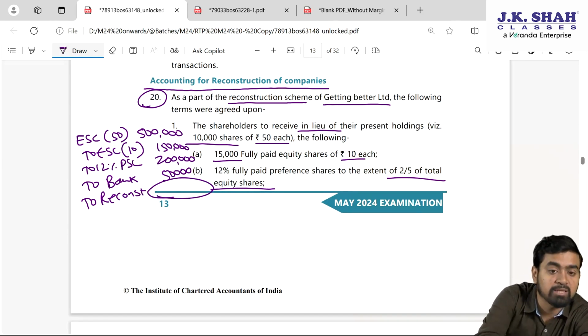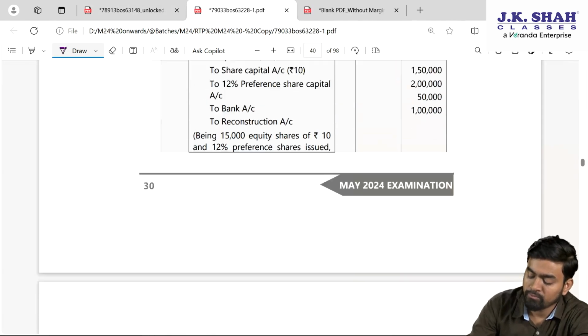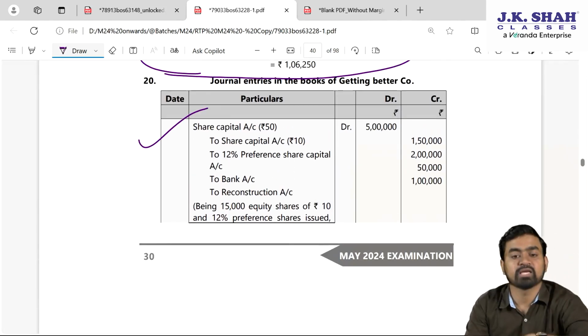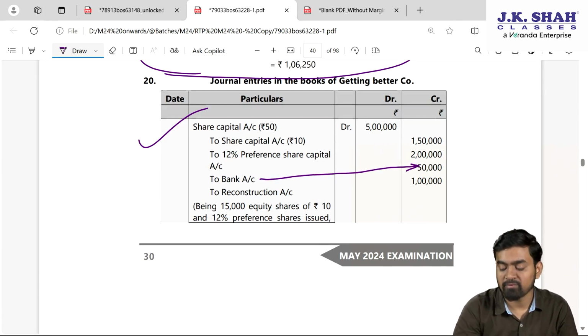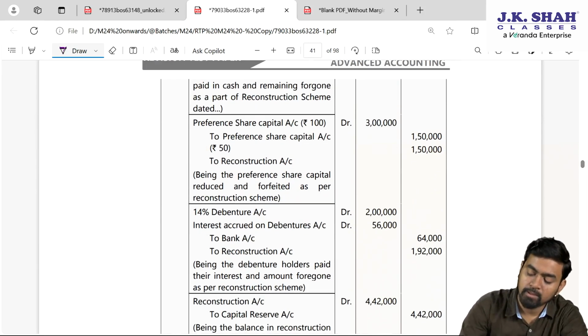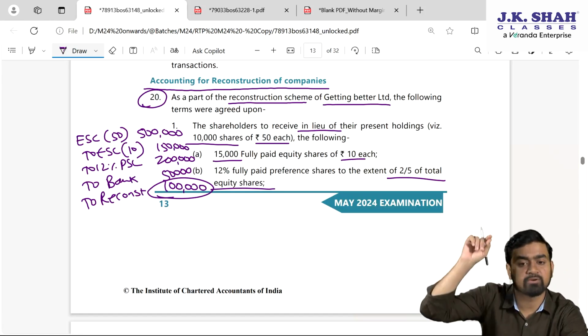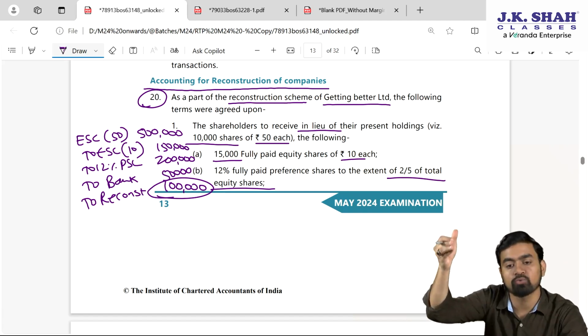So for 5 lakh rupees, they got some equity of 1,50,000, the preference of 2 lakh and 50,000 in cash. So 1 lakh is the sacrifice which will be transferred to reconstruction account. Yes or no, children? Check your first entry here. Share capital debit 5 lakh, to share capital 1,50,000, to 12% preference 2 lakhs, to bank 50,000, and this is your balancing figure. For the narration, that is simple. Try to write the same sentence which is given in the question: in lieu, we received this.